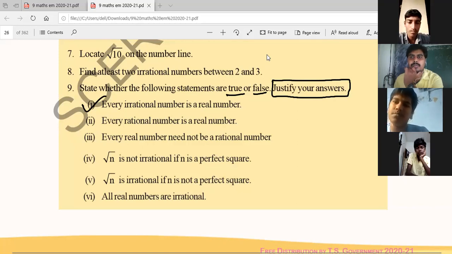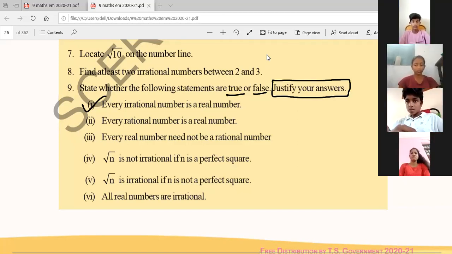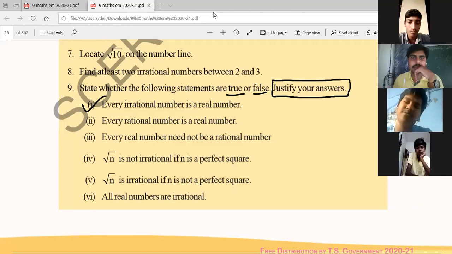Shivashankar? False. Okay. Vaishnavi Reddy? Sir, true. Yes, Nana. Why is it true? Justify your answer. And Shivashankar, why is it false?